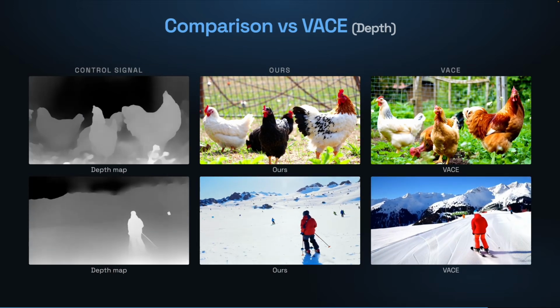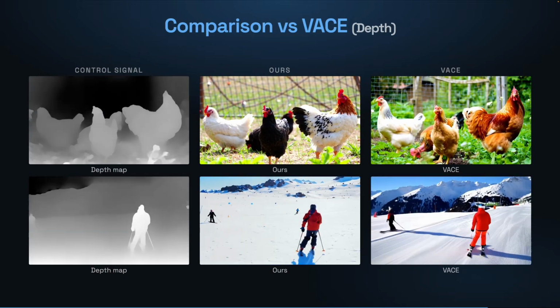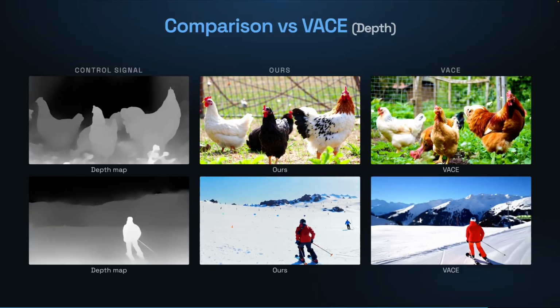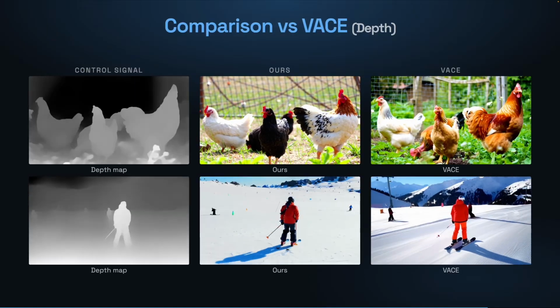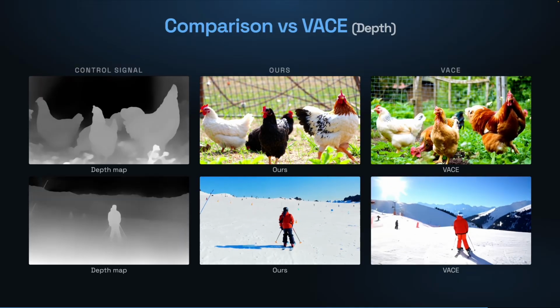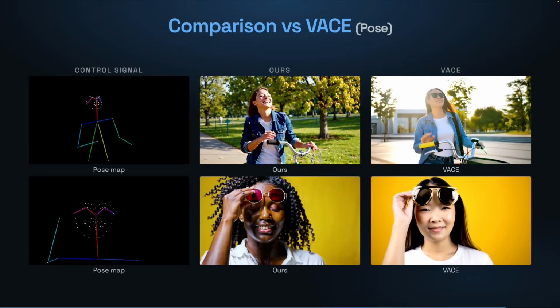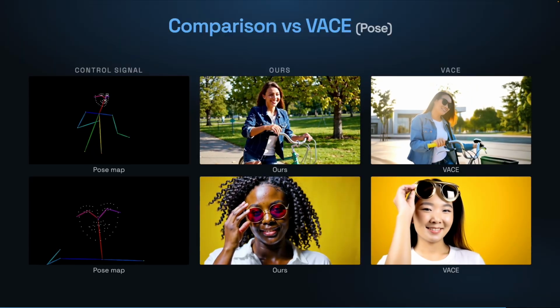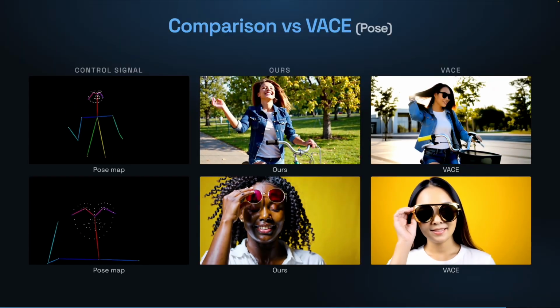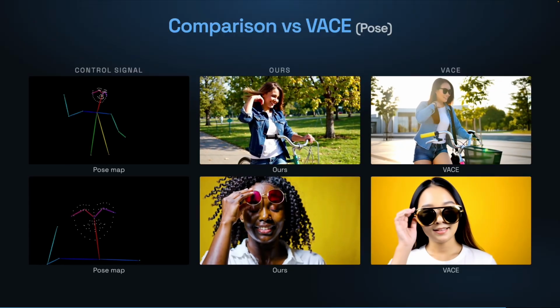Side-by-side comparison on depth-conditioned generation from the VACE benchmark. Our method better preserves spatial structure and produces higher visual quality, as reflected in the V-bench scores. Side-by-side comparison on pose-conditioned generation from the VACE benchmark. Our method achieves more faithful pose adherence and better motion quality.